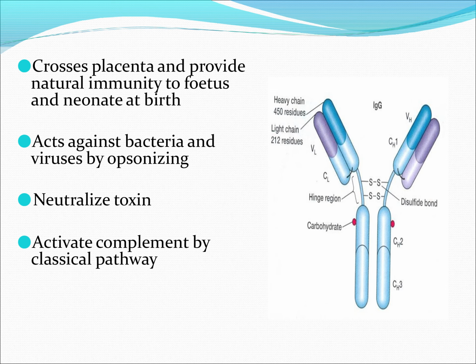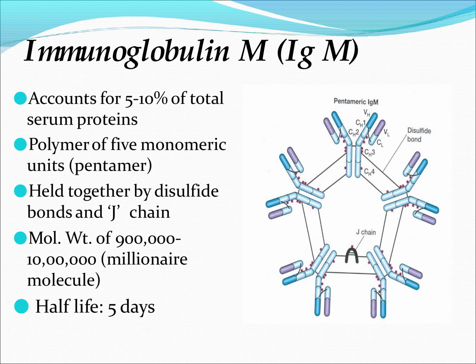It does not cross the placenta, as IgG does. Not any other immunoglobulin crosses the placenta; only IgG has the property to cross the placenta for the neonate and fetus to generate an immune response. These are produced in the lining of the respiratory and intestinal tract. It does not activate the complement, nor does it agglutinate the antigen. It binds to the Fc receptors on the membrane of blood basophils and tissue mast cells. It mediates the immediate hypersensitivity reaction.